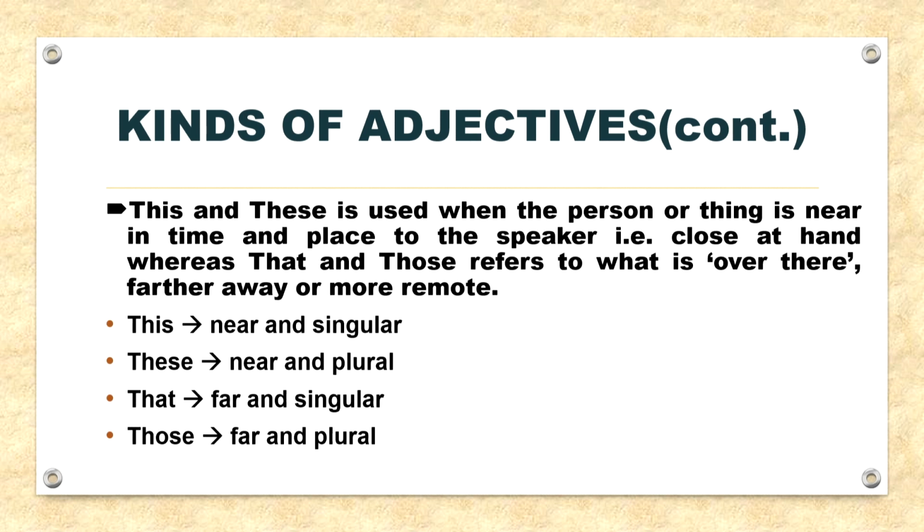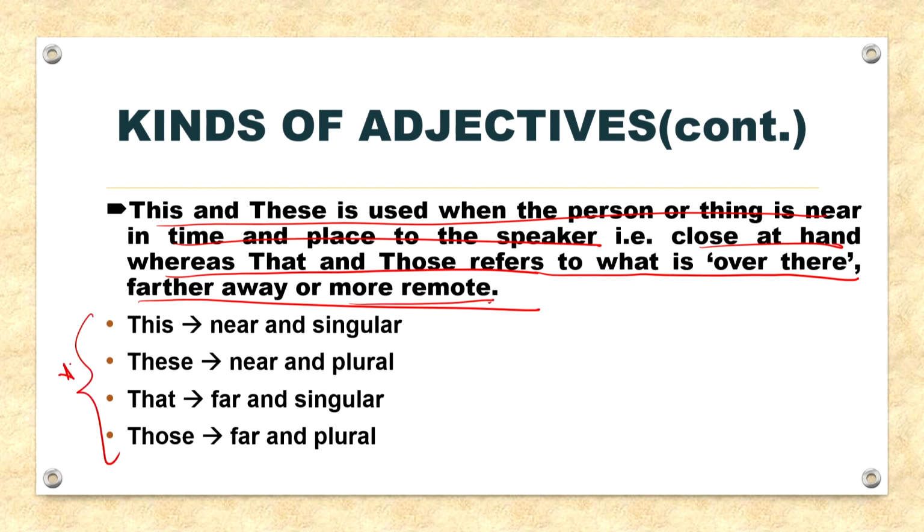Now, moving on, this and these are used when the person or thing is near in time and place to the speaker, that is close at hand, whereas that and those refer to what is over there, farther away or more remote. So, keep this in mind, it is very important.